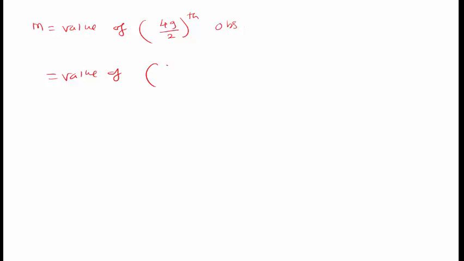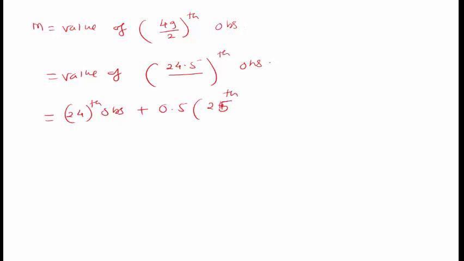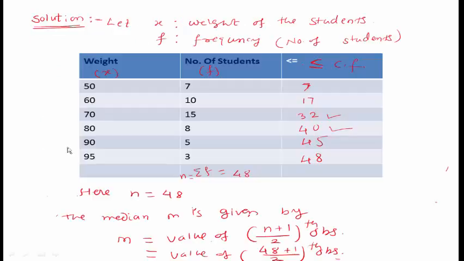This is the 24.5th observation. The 24.5th observation means what? This is the 24th observation plus 0.5 times the 25th observation minus the 24th observation. Here in the table, what is the 24th observation?